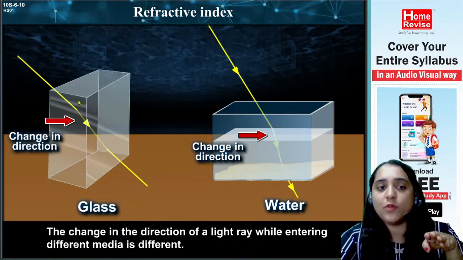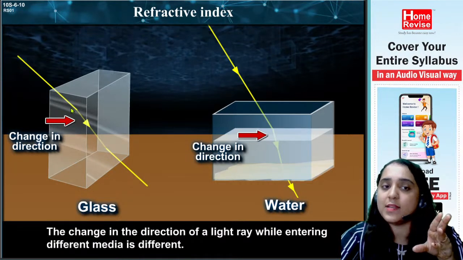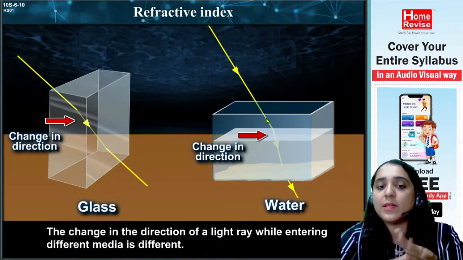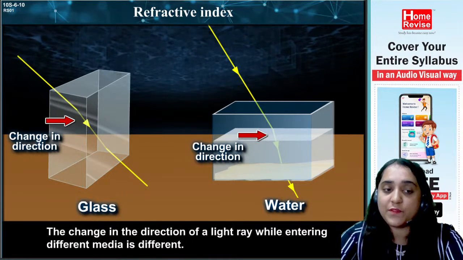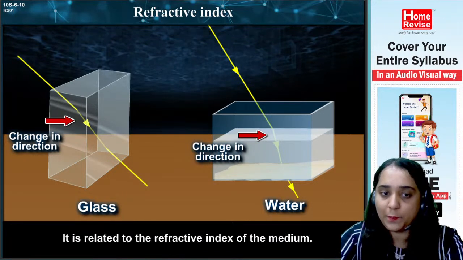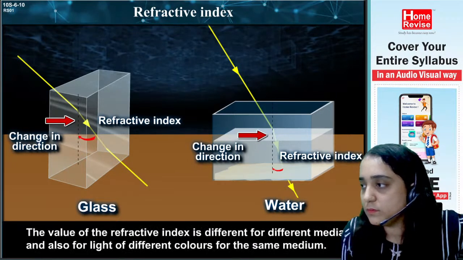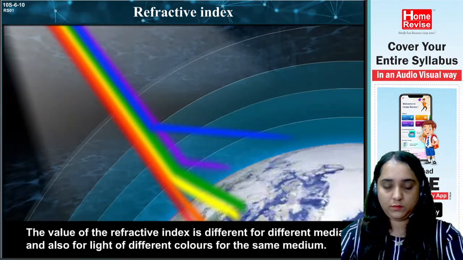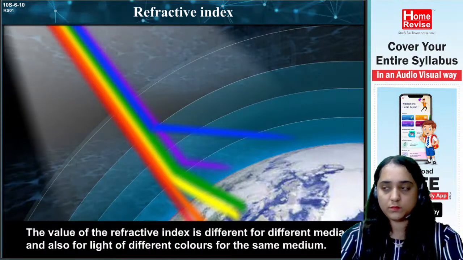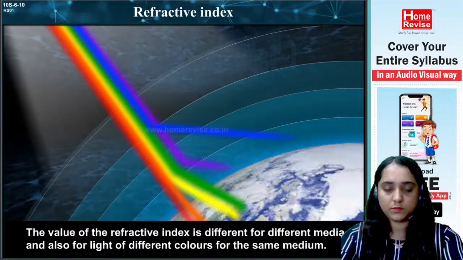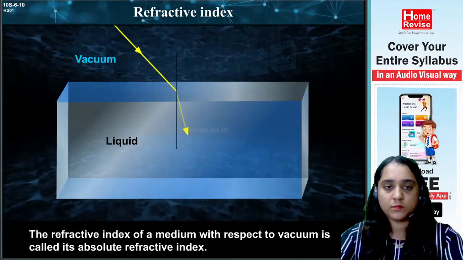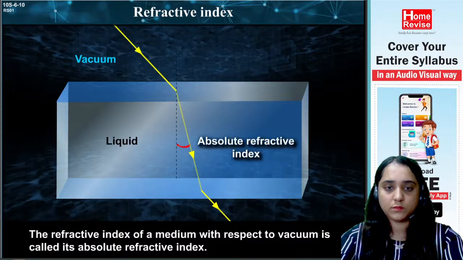From air to glass, the bend is different. From air to water, the bend is different. So it is different for different media. It is related to the refractive index of the medium. The value of the refractive index is different for different media and also for light of different colors in the same medium. The refractive index of a medium with respect to vacuum is called its absolute refractive index.